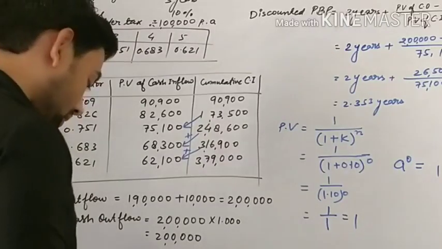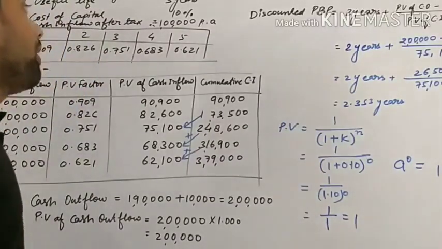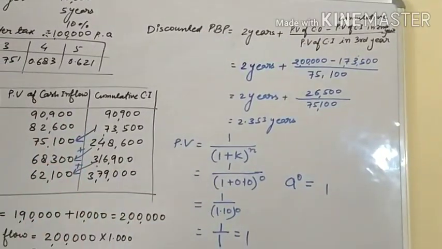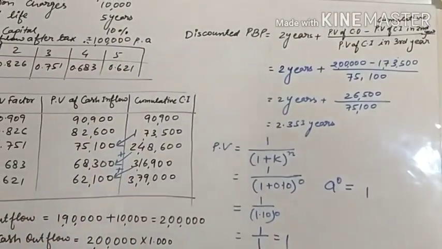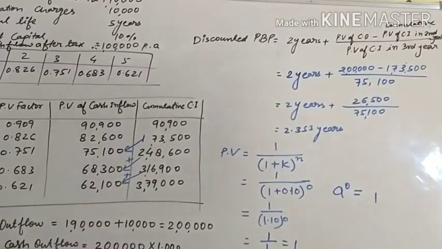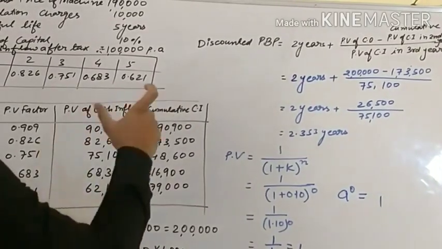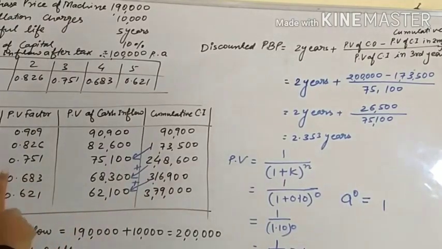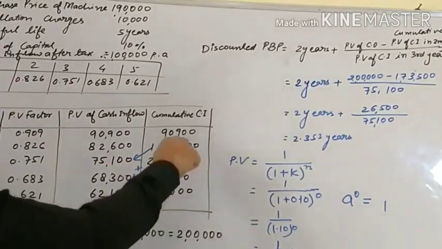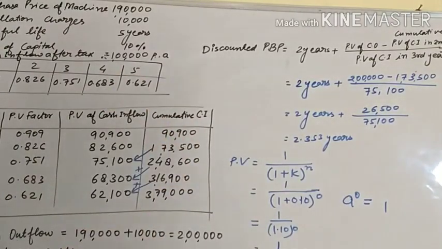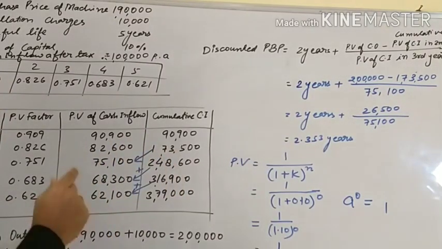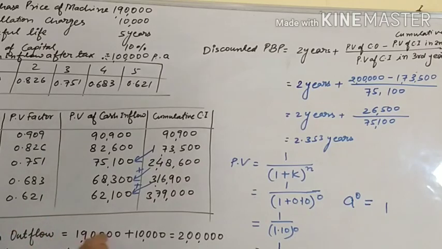Okay. Now see the formula for discounted payback period. Understand in simple way. First of all, we have to compare the cumulative cash inflow and cash outflow. We have to see in which year cumulative cash inflow is less than PV of cash outflow.